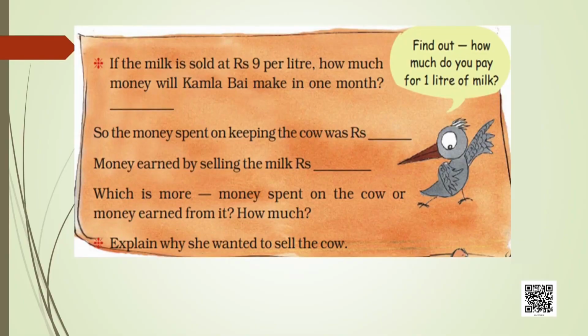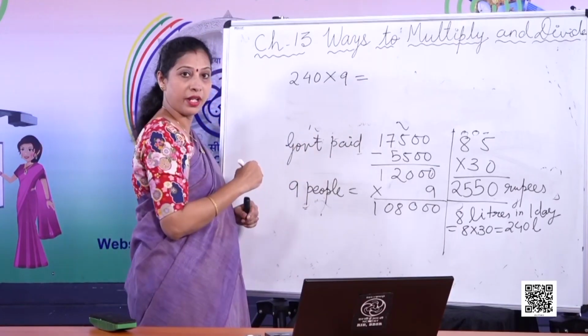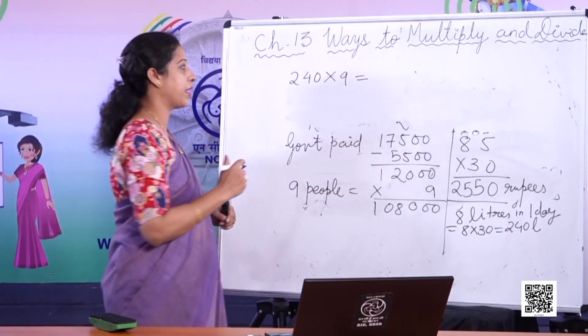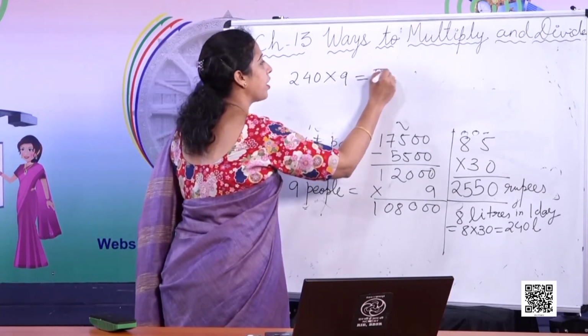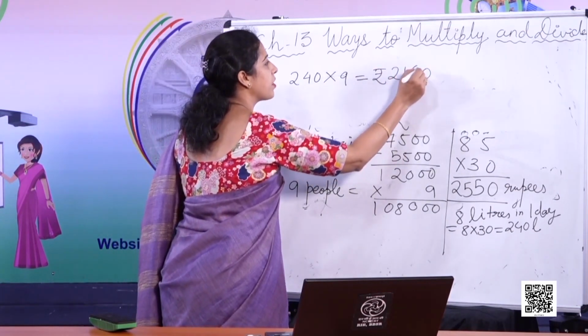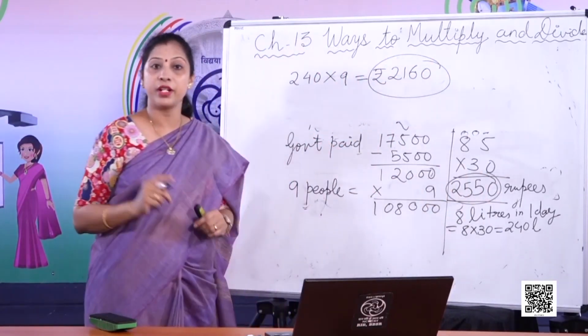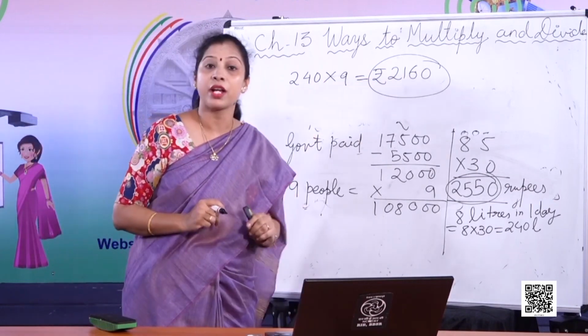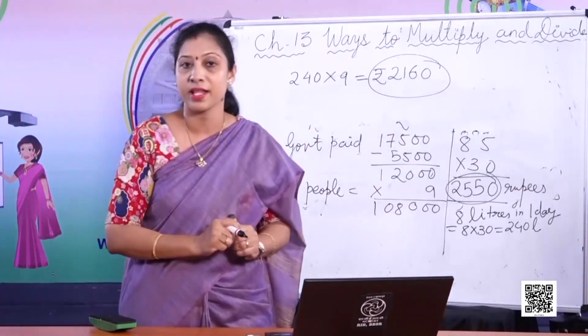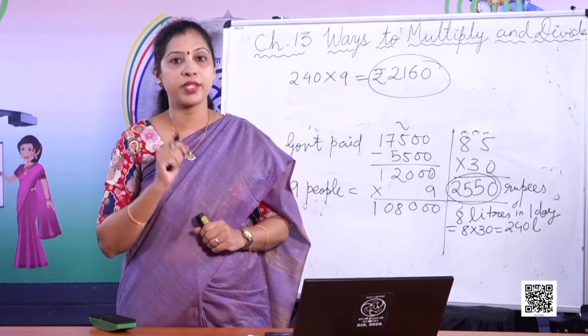Now let's see. She is selling that milk at 9 rupees per liter. So how much money she is getting every month? 240 into 9. So let's calculate how much money she is getting. That is 2160. Now can you see the number? Here she is paying 2550 rupees, but she is only getting back 2160 rupees. That is the reason she wants to sell off the cow.